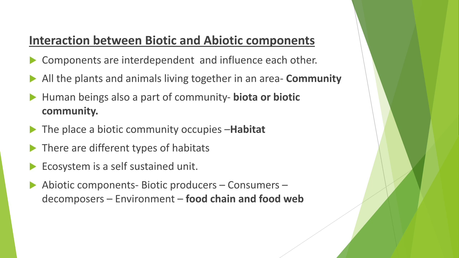Ecosystem is a self-sustained unit. This is because the plants and animals always interact with each other and their environment, and they produce all the materials which are necessary for their survival. On our earth there are a number of plants, animals and other living organisms. Every organism depends on and interacts with the others and the environment. They need food, oxygen and energy to survive, so they produce all the materials necessary for their survival.